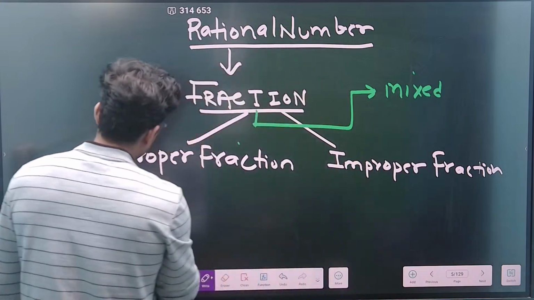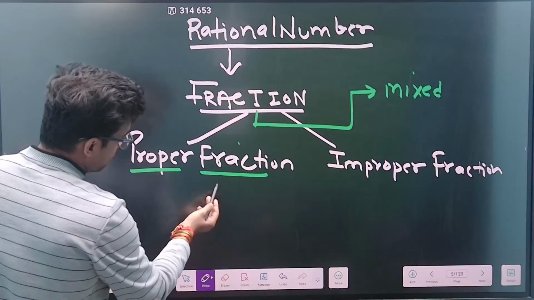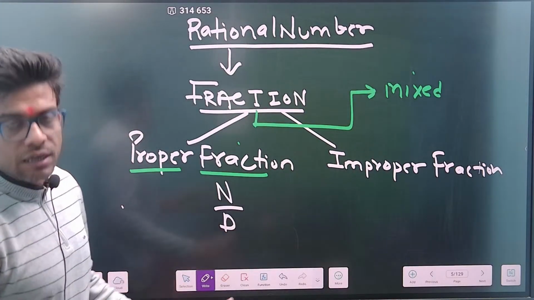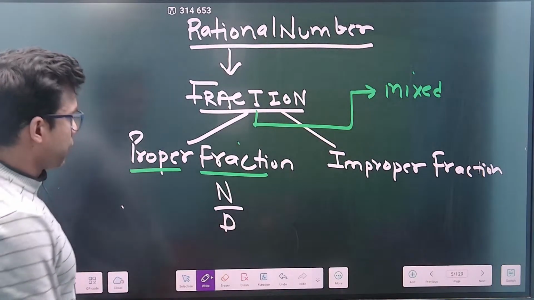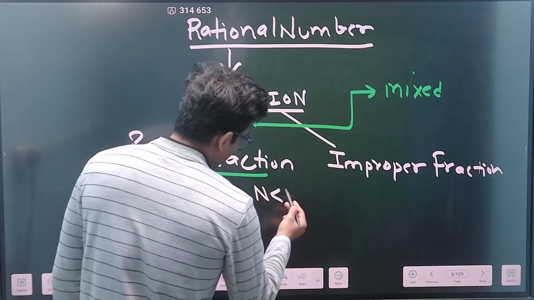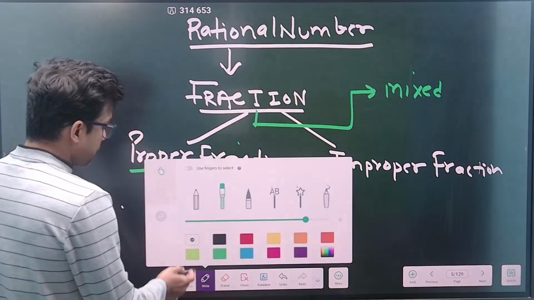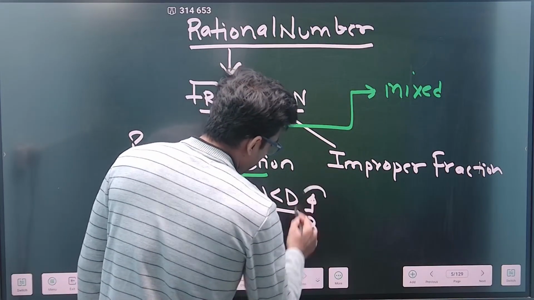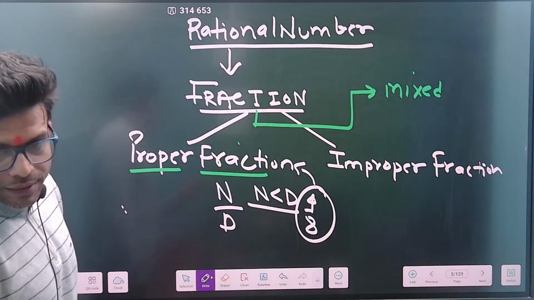What is a proper fraction? Every fraction contains a numerator and a denominator. Now, if my numerator is less than the denominator, that is called a proper fraction. For example, if I write 4 by 8, 4 by 8 is a proper fraction.